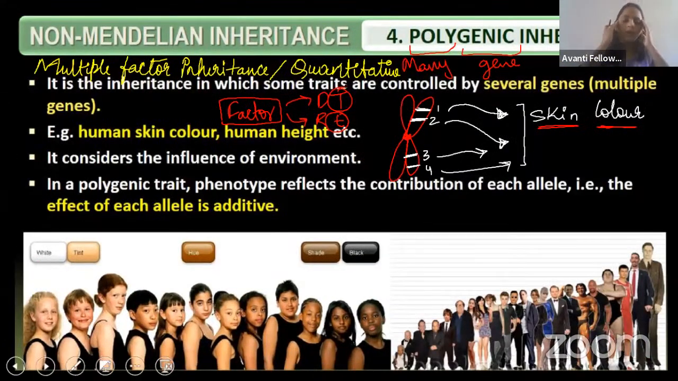So let us go to polygenic inheritance. What is happening here, guys? For one character, more than one gene is responsible. Those types of inheritance we will call polygenic inheritance. In polygenic inheritance, the examples are human height, human skin color, and hair color. Hair color will also come, human skin color will also come, and human height also.